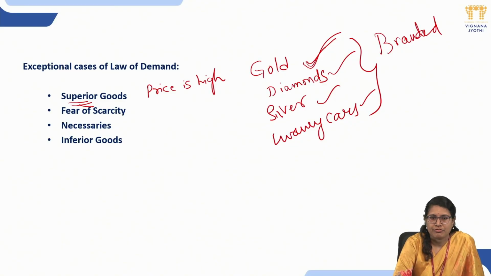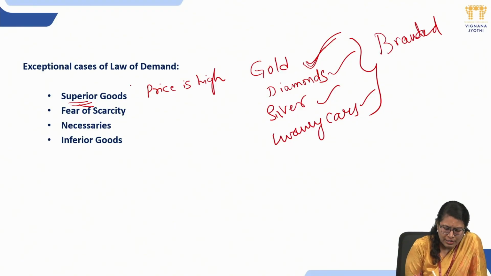You want to be different, or in your family you want to maintain a certain prestige in society. So then definitely you are going to purchase gold, all the precious metals, luxury cars, or branded goods, because you want to be different from others. Always you want to be different from others. So in such cases, though there is a rise in price, what are you going to do? You are going to purchase the same. So that is the first exceptional case.